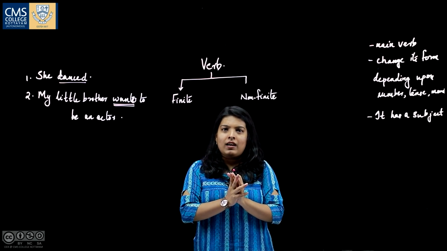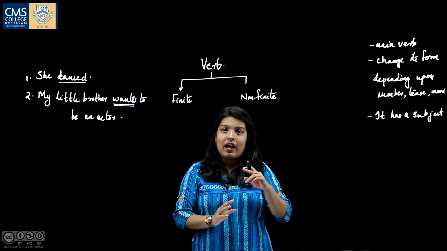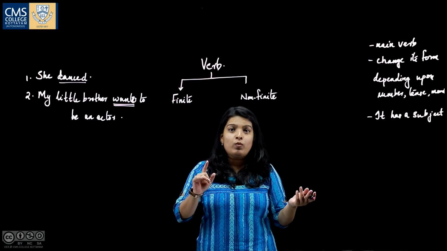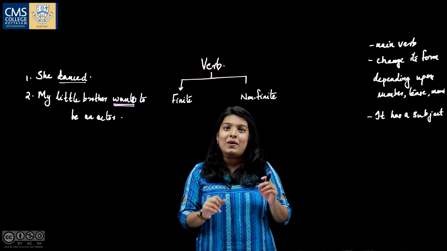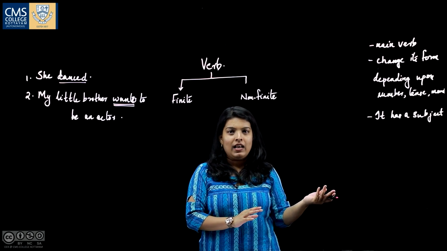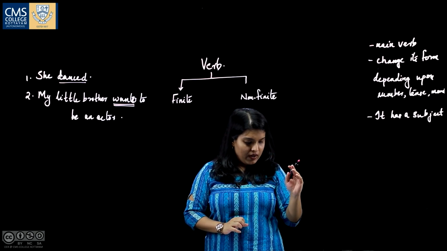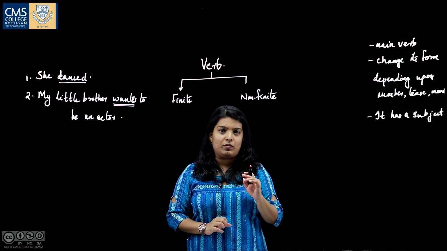So, this categorization itself gives you an idea that there are certain other verbs which cannot act as a main verb in a sentence, or in a sentence there can be other verbs as well. That categorization of verbs is known as non-finite verbs.